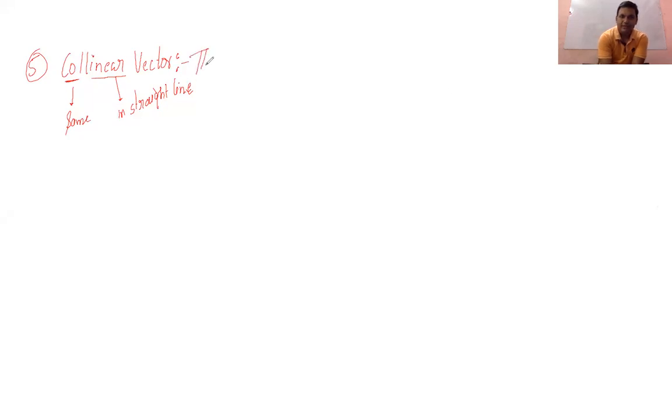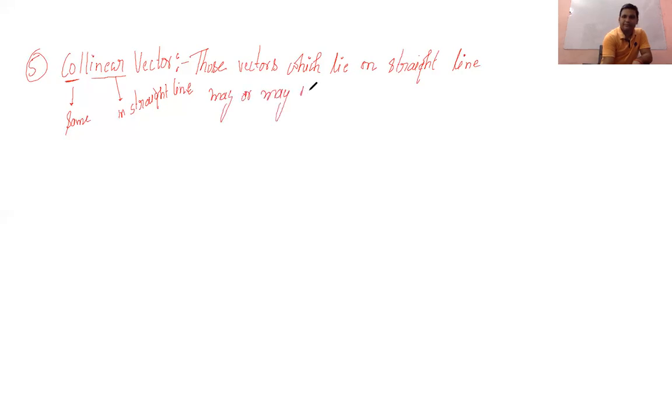Those vectors which lie on a straight line, may or may not be parallel, are said to be collinear vectors.